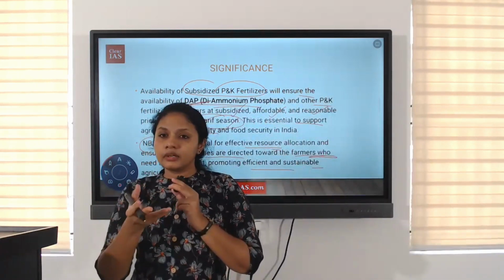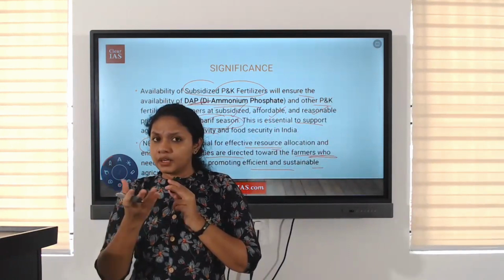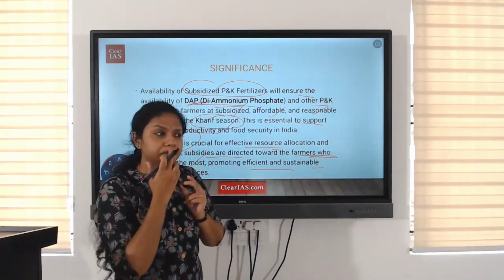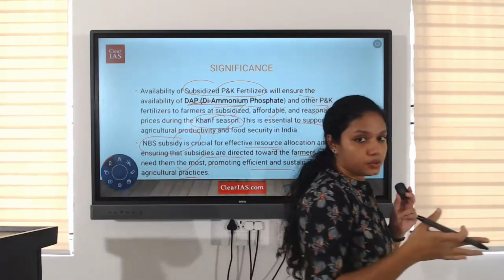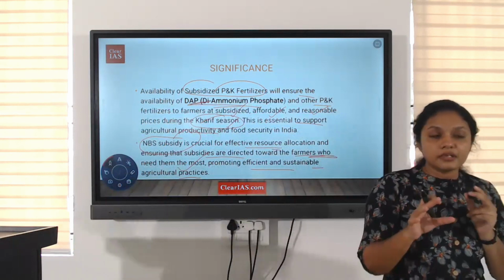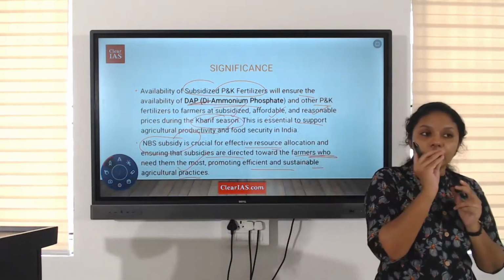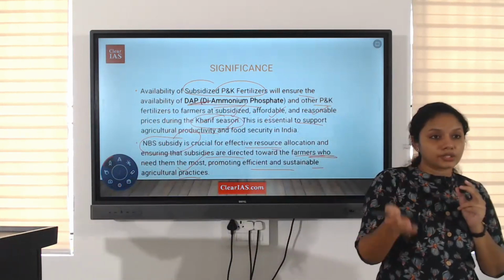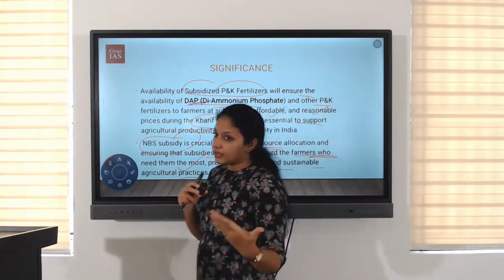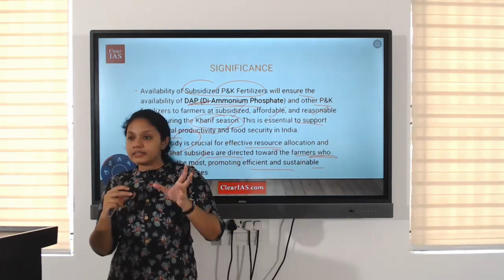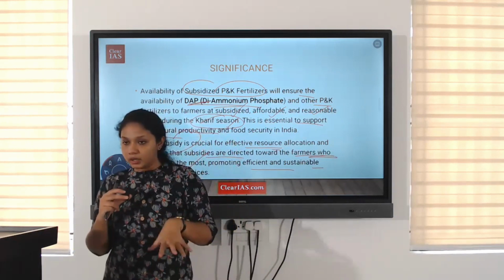Even when we studied urea fertilizer, urea subsidy, I remember we talked about inclusion and exclusion errors. Okay, so some farmers who need subsidized fertilizers are usually excluded.